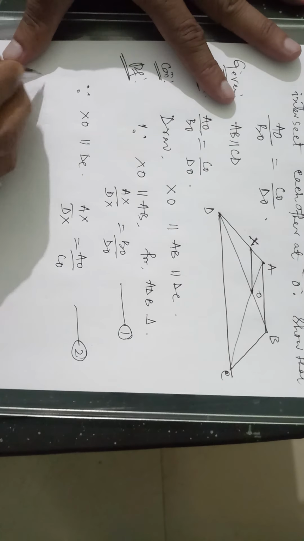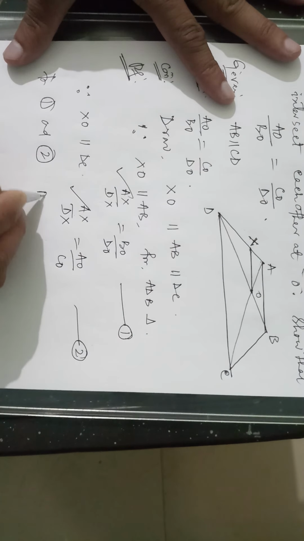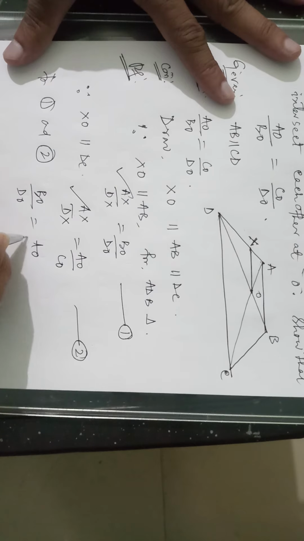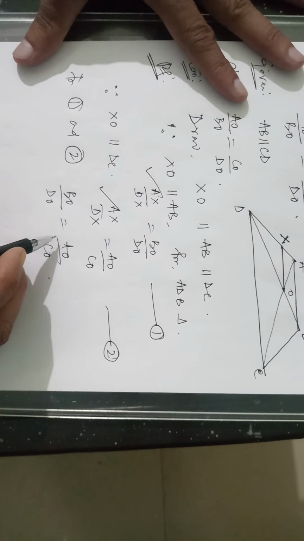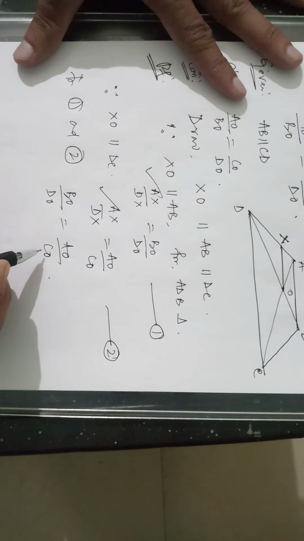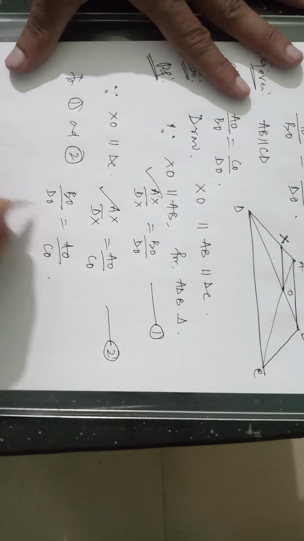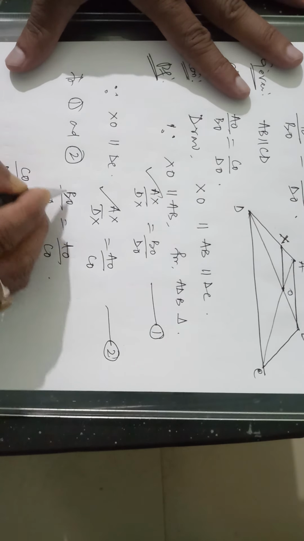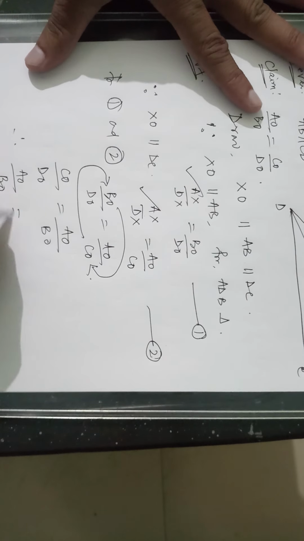Okay, students. Then from equations 1 and 2, hence the left hand sides are equal, then we can put BO by DO is equal to AO by CO. Then you can exchange the terms, that is, componendo and dividendo process. We can exchange the numerator to the denominator, that is CO by DO equal to AO by BO. Just we exchange this term to here and this one to this position. Okay, then finally we can write AO by BO is equal to CO by DO. That is proved.